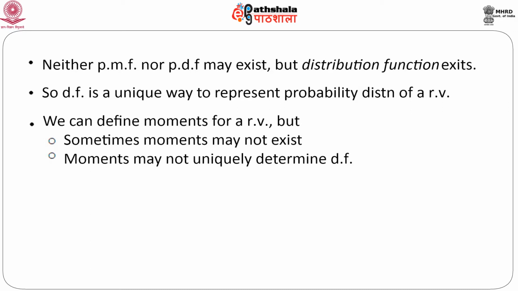But the problem is, sometimes moments may not exist, or sometimes moments may exist up to a certain order, say up to second or third order, but beyond that moments may not exist. Another very troubling scenario is that moments may not uniquely determine the distribution function. That means we might get two entirely different distributions, but with exactly the same moments.